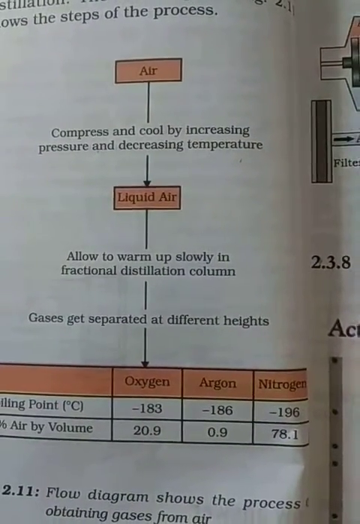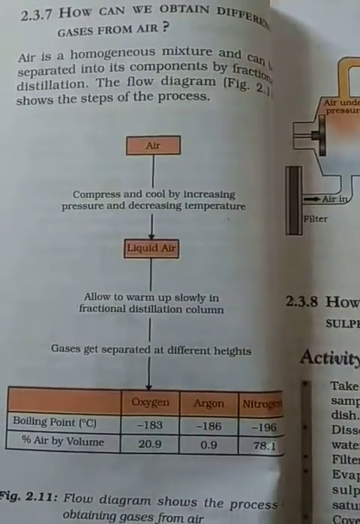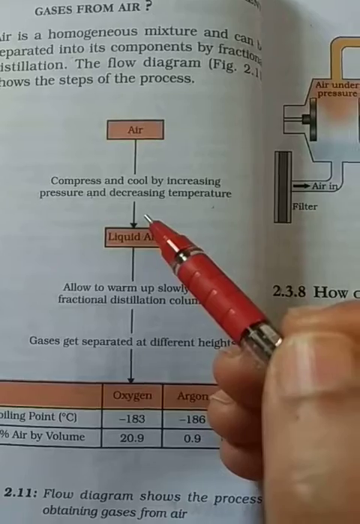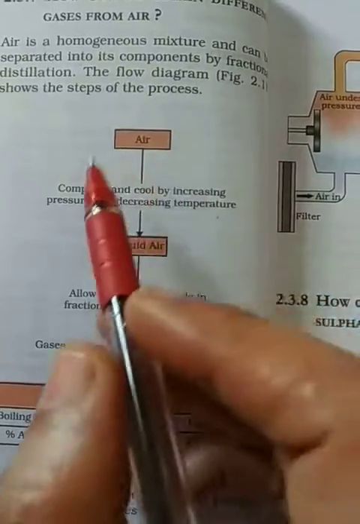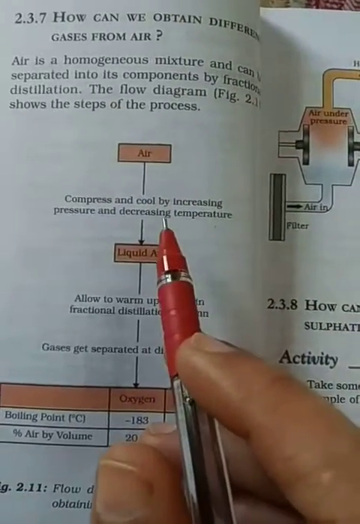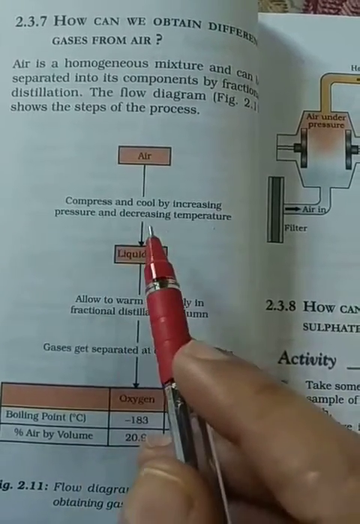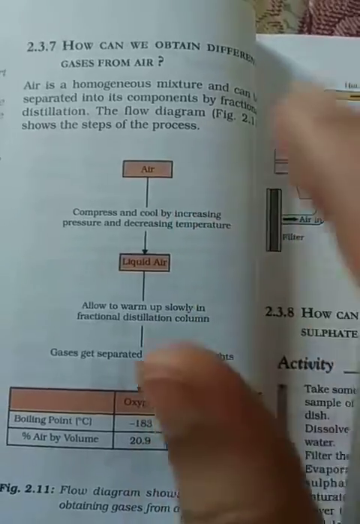On increasing pressure and decreasing temperature, air gets liquefied.